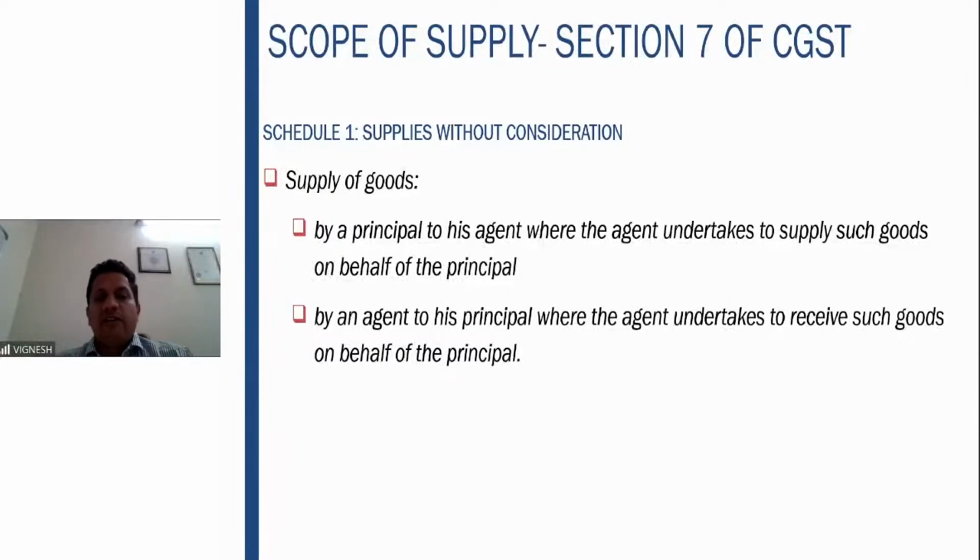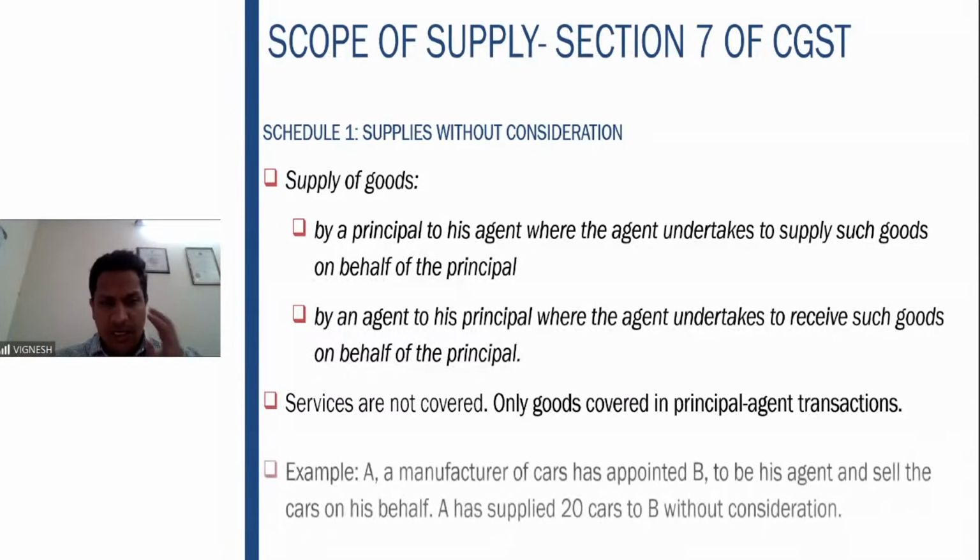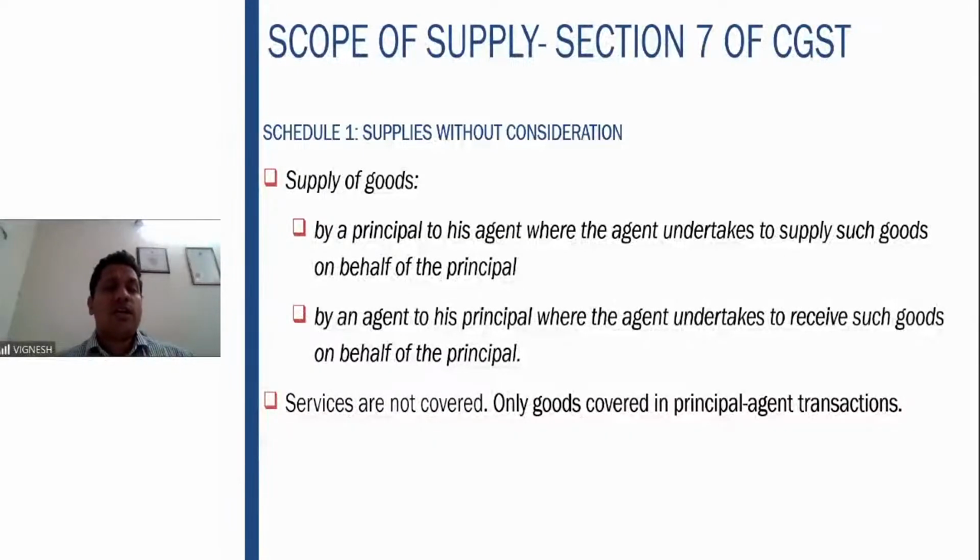Then your agent is covered. Supply of goods by principal to his agent, where agent undertakes to supply such goods on behalf of the principal. That is point number 1. And the second situation, supply of goods by agent to the principal, where agent undertakes to receive such goods on behalf of the principal. So these principal-agent transactions will be covered only where the agent has a contract of undertaking the supply of goods on behalf of the principal and receiving such goods on behalf of the principal. Where he has the contract, only that shall be considered. Here again an important point, please make a note: services are not covered, only goods are covered in the principal-agent transaction.